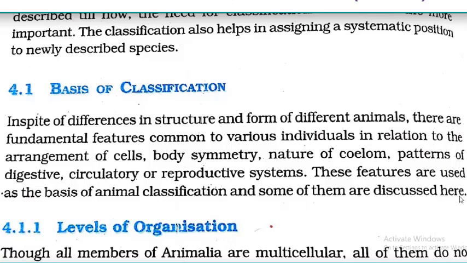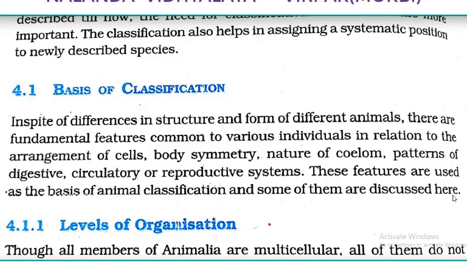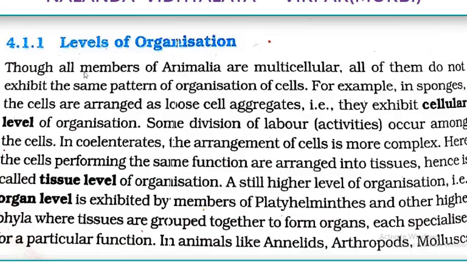That is in relation to the arrangement of cells, body symmetry, nature of coelom, and patterns of digestive, circulatory or reproductive systems. Mainly these features are used as the basis of animal classification. So we have to learn the basis of classification. Many points are coming. First we are going to learn about levels of organization. Though all members of Animalia are multicellular.